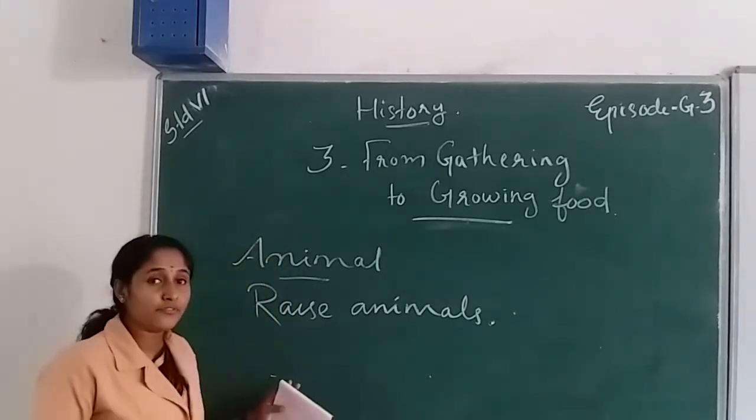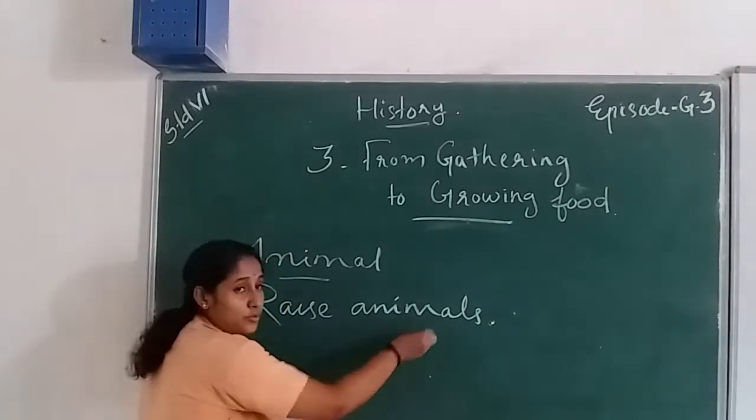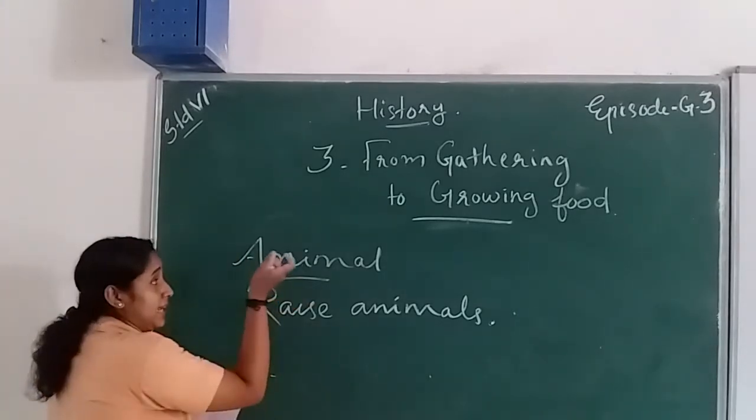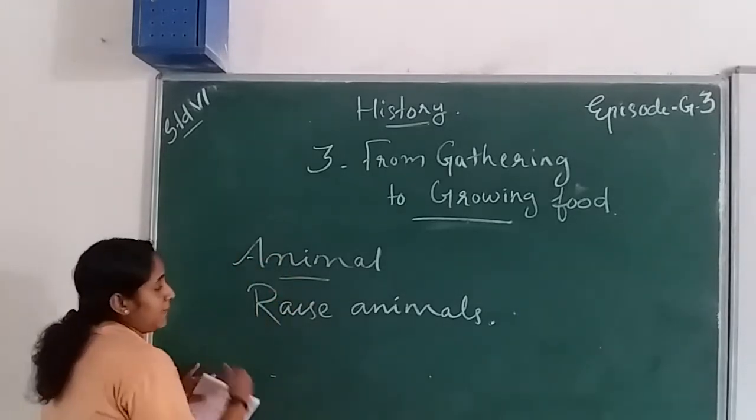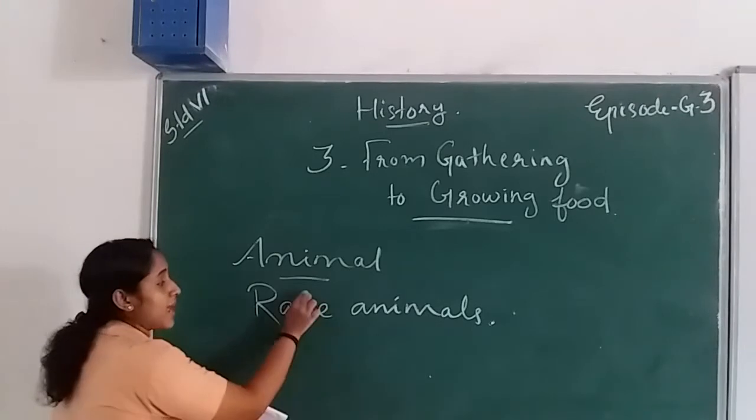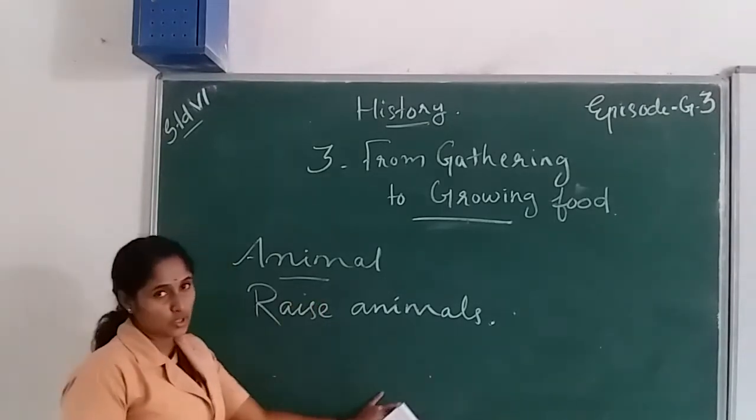Some of that kind of food we get from animals. You know that. In the early period, humans raised animals because of food.